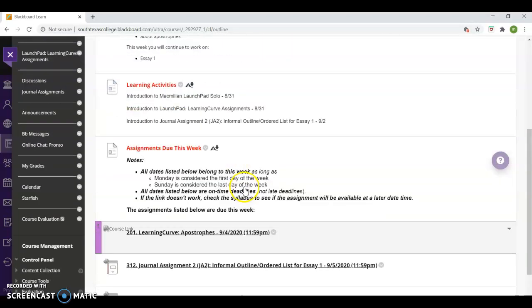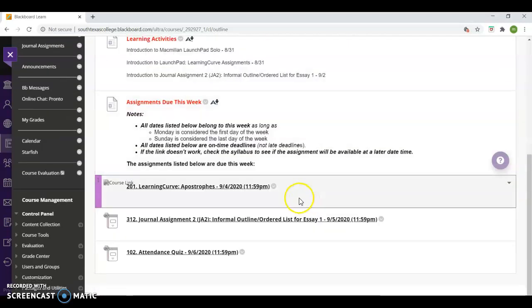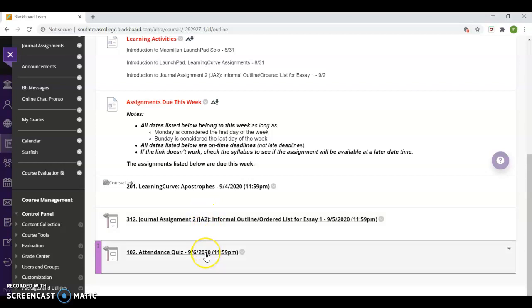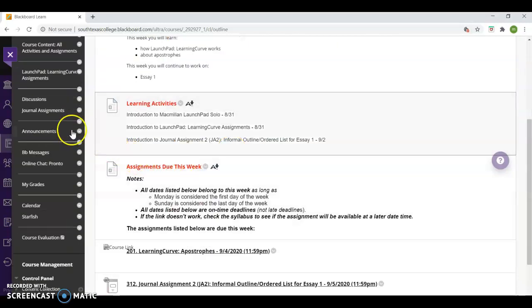But again, since assignments have availability dates, these all show availability dates in the following week. If you were to click on one, it wouldn't work, right? It wouldn't take you to the assignment because you don't need, for example, the attendance for the next week during the first week of class. Okay, so I'm going to leave this listing of weeks.